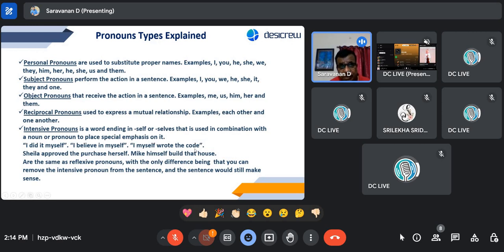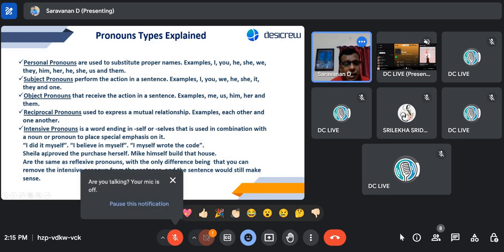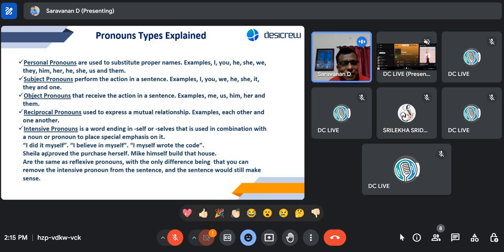So this is reflexive. If you remove any word or any part from a reflexive sentence, the sentence will not make any meaning. But with intensive, since the emphasis is on himself or herself or anybody, the subject, there is an overemphasis on what that person has done, right? "I did it myself," right? When they cook, they say "I did it myself." Sometimes women may be doing it every day, but they will not do that emphasis. They say "I did it," right? Sometimes it can happen: "I did it myself."